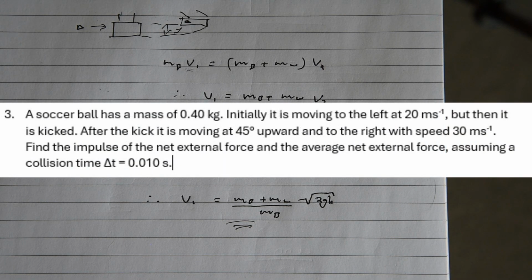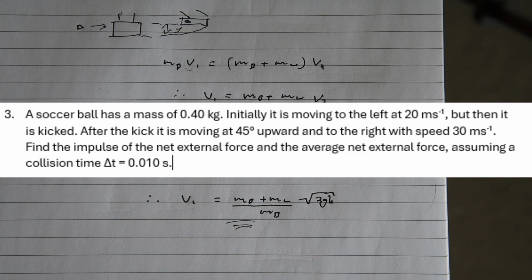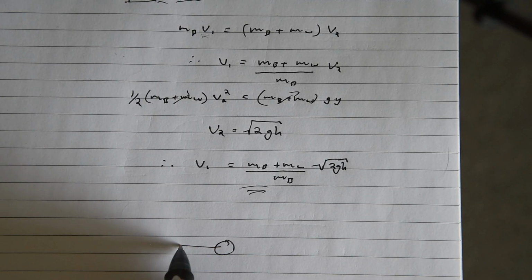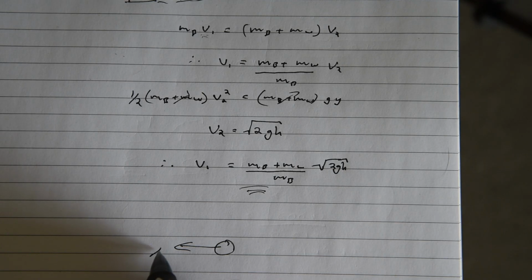A soccer ball has a mass of 0.40 kilograms. Initially it's moving to the left at 20 meters per second, but then it is kicked. After the kick, it is moving 45 degrees upwards and to the right with a speed of 30 meters per second. So what we're looking at here is this ball, and it's coming this way to begin with, and then some sort of foot. There we go.